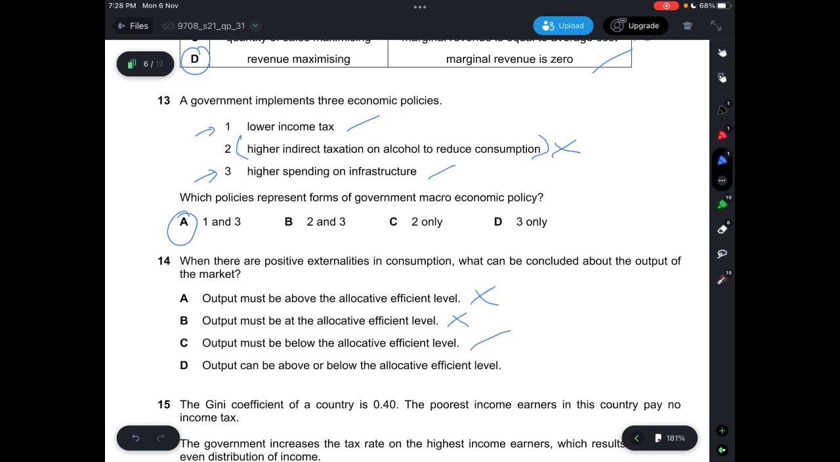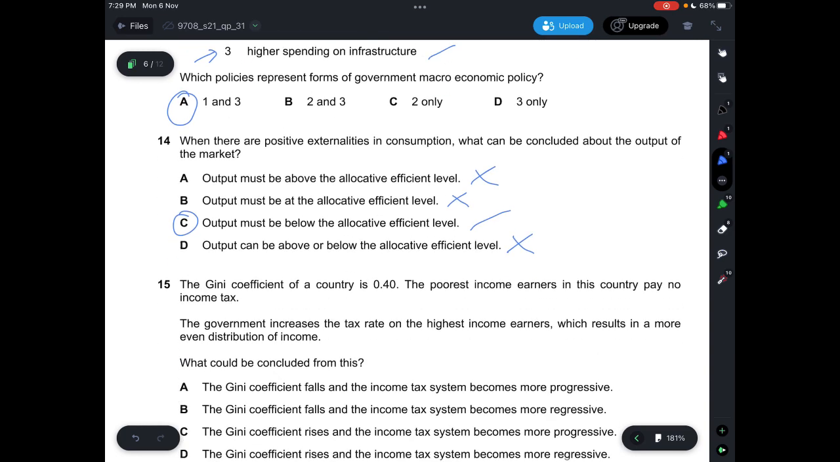That is correct. D says output can be above or below the allocatively efficient level. Incorrect. If it's above the allocatively efficient level, there will be negative externalities. Only if it's below the allocatively efficient level is there a positive externality. So D is half correct and half wrong. The answer that is most correct would be C, below the allocatively efficient level.